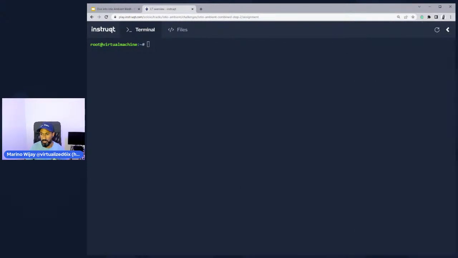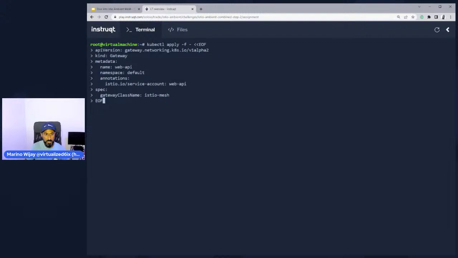One thing I will point out is the Kubernetes Gateway API is used today to deploy that waypoint proxy. We're going to use the Gateway API spec to create this waypoint proxy. So take a look at this. This is the Gateway API spec, right? gateway.networking.k8s.io. We call it web API.